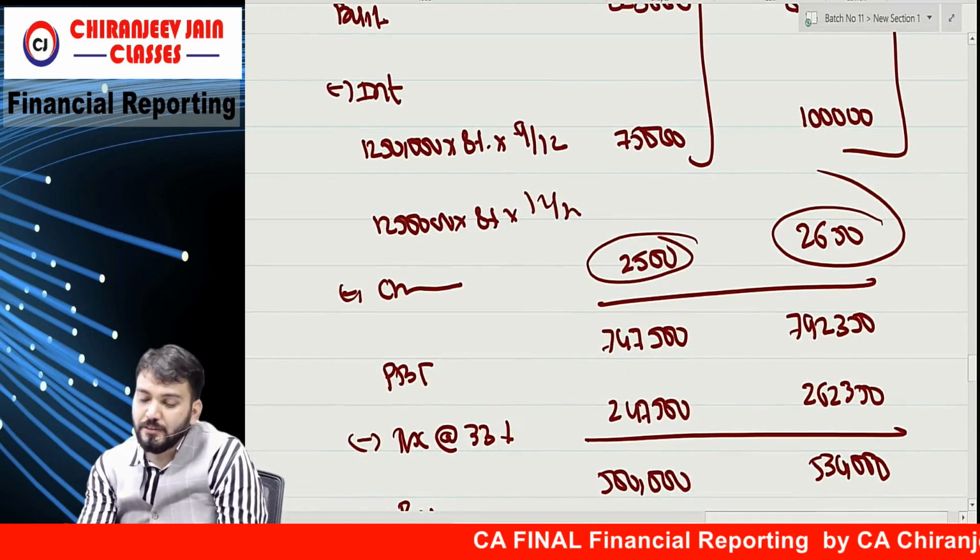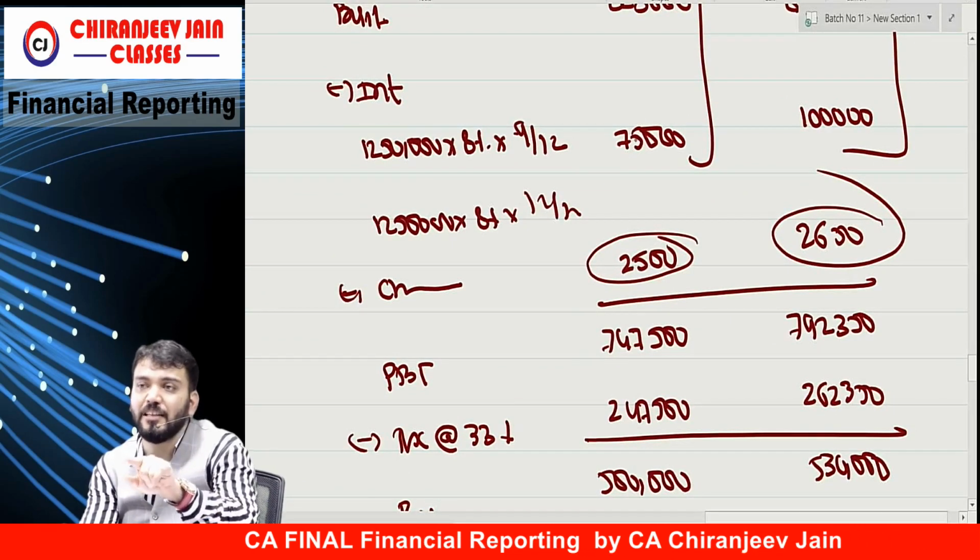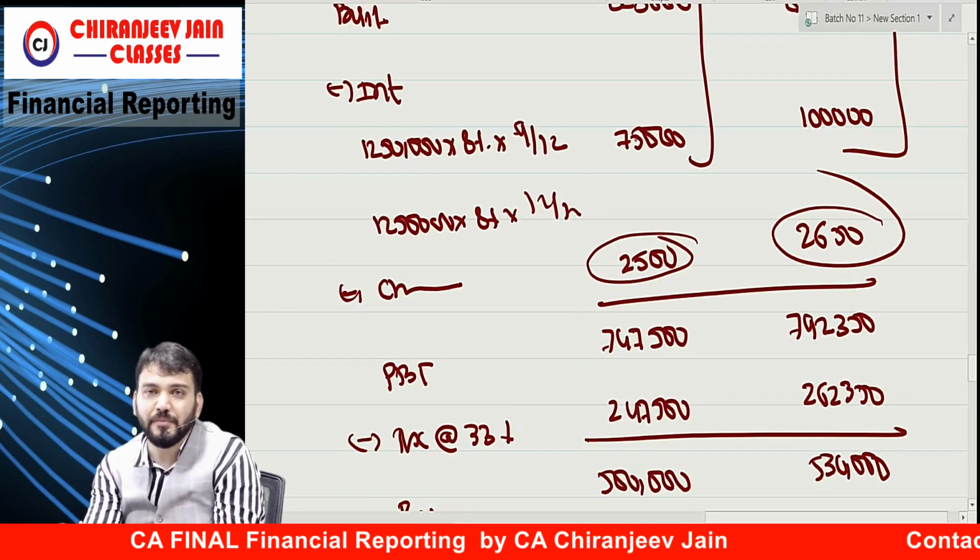Means you'll do this into 33%. Now 1 minus 33 is what? 67.